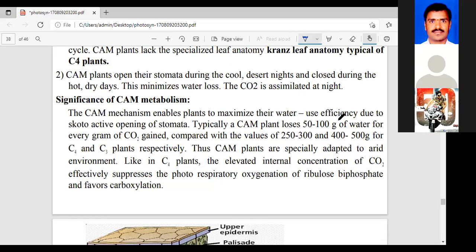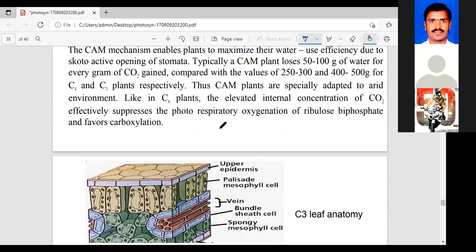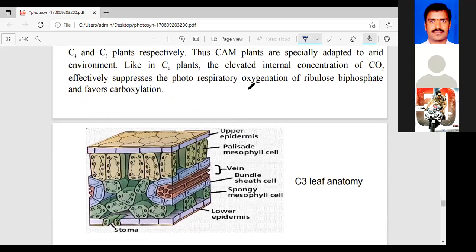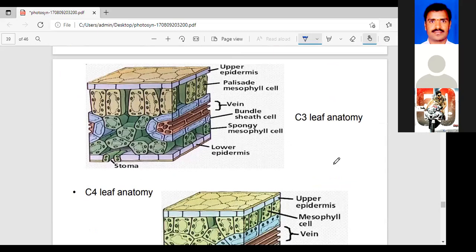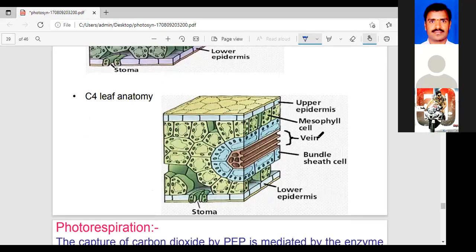As in C4 plants, the elevated internal concentration of CO2 effectively suppresses photorespiration, because oxygenation of ribulose bisphosphate is replaced by the favored carboxylase condition. See, these are the pictures. This is the C3 plant leaf anatomy. You can observe the lower epidermis and upper epidermis, and in the vein, the bundle sheath. In C4, as you know, both the bundle sheath and mesophyll cells contain chloroplasts. That's why this is the dimorphism.